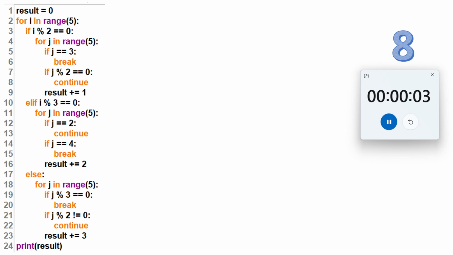Just imagine you are at the very beginning. It's done. Okay, so we are done with the timer for the eighth one. Now you can just pause and solve it. It's fine. Now let's go with the next question, and the level will be increasing for sure. So let's go with the next one.